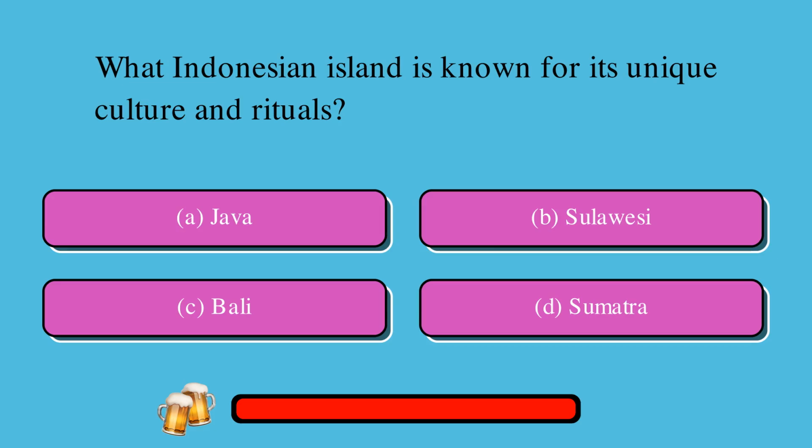What Indonesian island is known for its unique culture and rituals? A. Java, or B. Sulawesi, or C. Bali, or D. Sumatra? The correct answer is C, Bali.